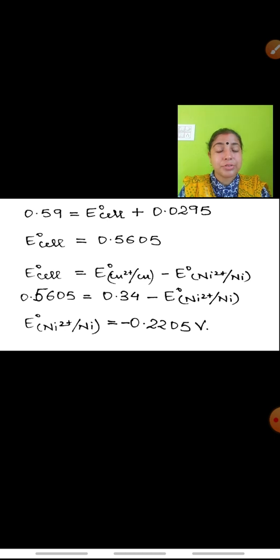Now the third thing I told you was how to calculate the EMF of a cell using the formula E naught of cathode minus E naught of anode. But if the condition is not standard, and the concentration is not 1 M, in that case you will apply the Nernst equation. Based on the Nernst equation, we have solved this numerical. Now, for your homework today, I am giving you 3 numericals based on the same Nernst equation. Do this in your fair notebook. Do write all the notes in your fair notebook. Notebooks are going to be checked soon.